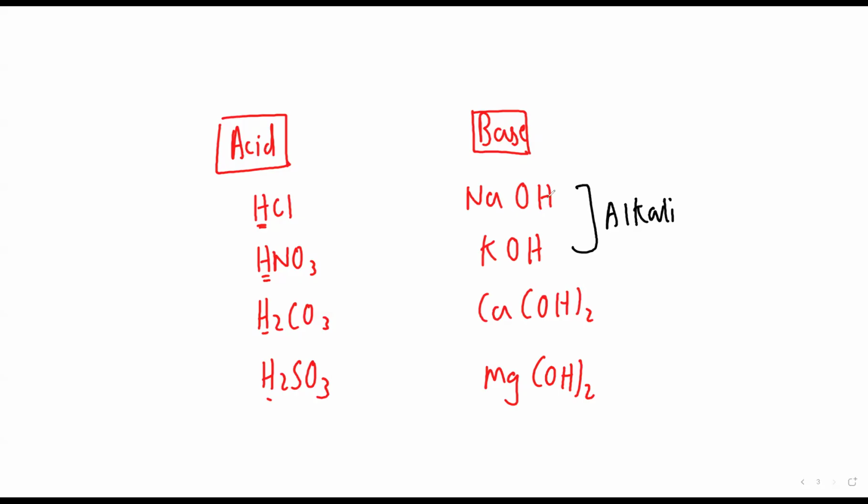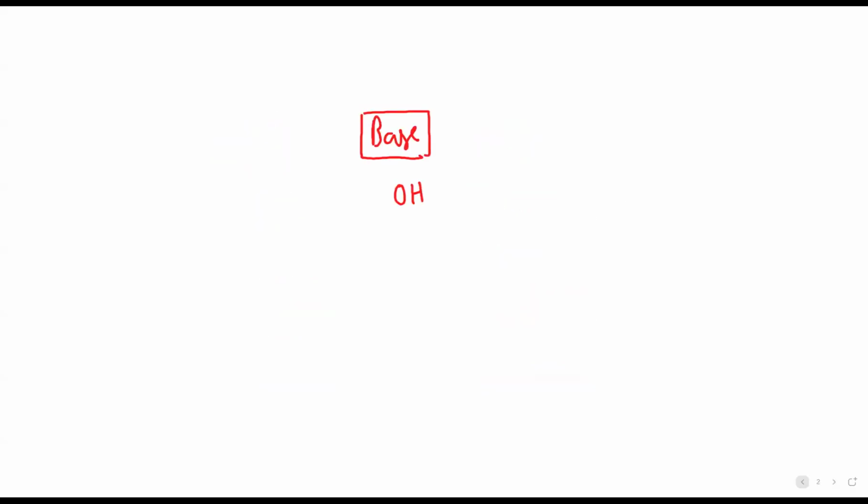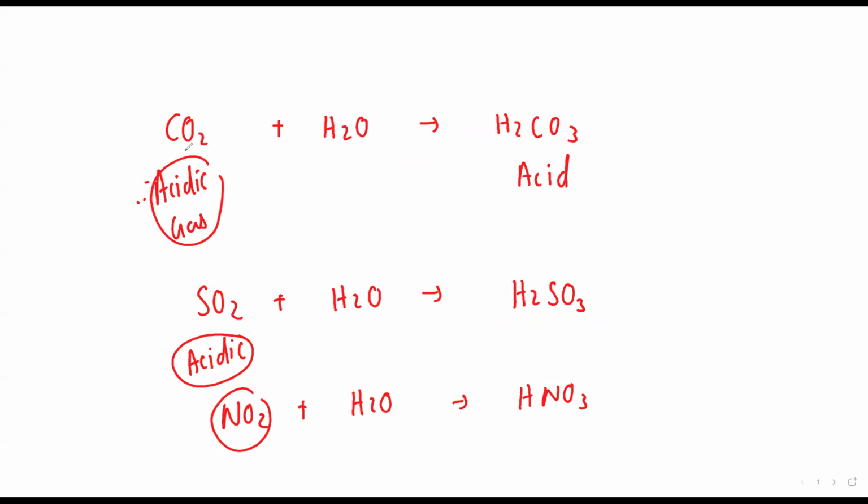Now in the exam, the first thing they will ask is they will give you a compound and tell you to find whether it is acidic or basic. Suppose I ask carbon dioxide, whether it is acidic or basic. For any gas, beta, if you want to find the nature, add water to it. If it makes an acid, therefore it is acidic. Sulfur dioxide, if you put it in water, acid will form, right beta? Therefore it is acidic. NO2, if I dissolve it in water it forms an acid, therefore it is acidic. So the acidic gases are CO2, SO2, NO2. Generally, non-metal oxides are acidic.